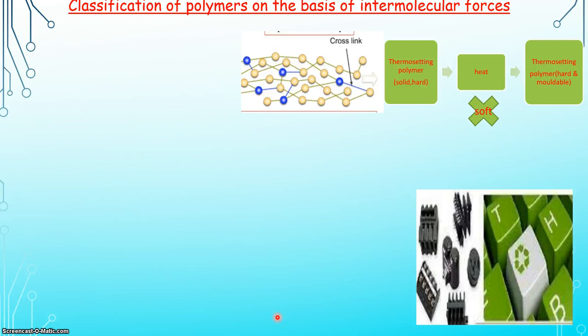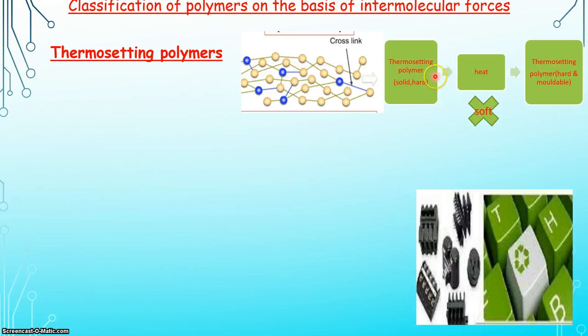The next and the last category of classification of polymers on the basis of intermolecular forces is thermosetting polymer. As we have already discussed, thermoplastic polymer on repeated heating becomes soft. But thermosetting polymer shows exactly the opposite property.